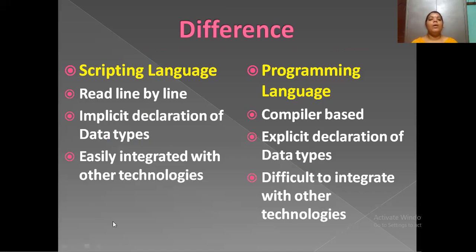Okay. So next, easily integrated with other languages. The best example of this integration is the Python language. Python is a scripting language, and it is integrated with any other language like C, C++, and Java. Whereas programming languages are difficult to integrate with other technologies. So here the integration is not done.